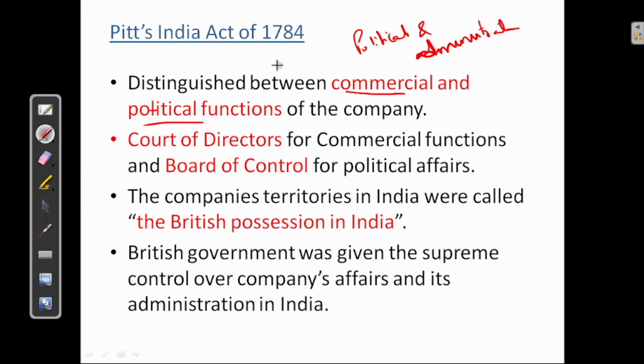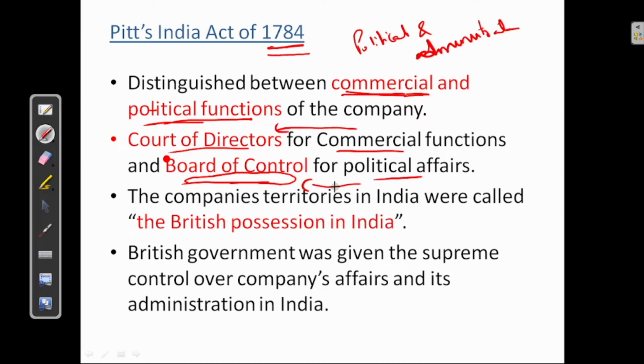Under this Pitt's India Act of 1784, we have the commercial and political functions of the company. Next, Court of Directors for commercial functions and Board of Control for political affairs. See, the new body Board of Control was introduced in Pitt's India Act of 1784. Commercial functions were under the Court of Directors and political affairs were under the Board of Control.